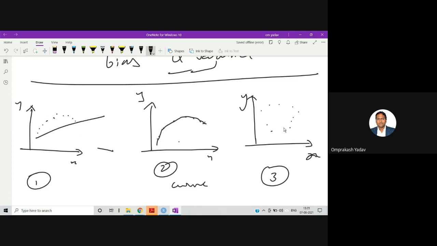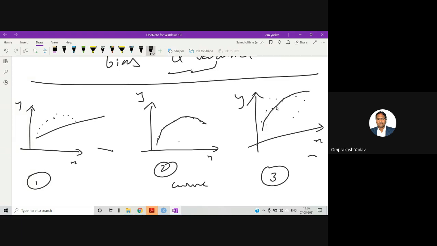Now let's say I have this x, y, and I have the data, and I have drawn a line like this.